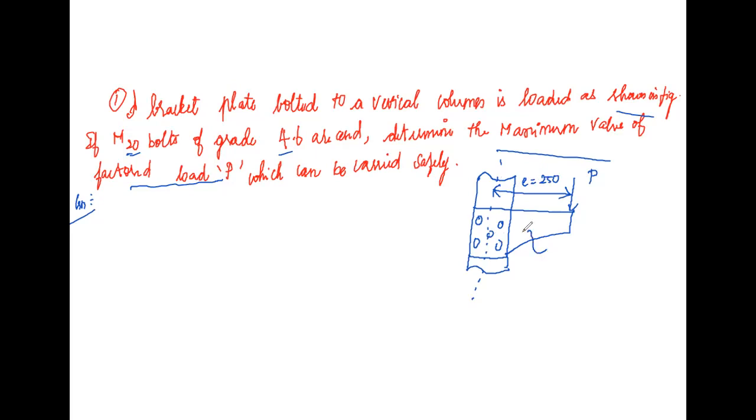The thickness of the bracket plate is 10 mm, and the section is given. This section is ISMC 300. In this, the center to center distance of bolt is given as 60 mm.